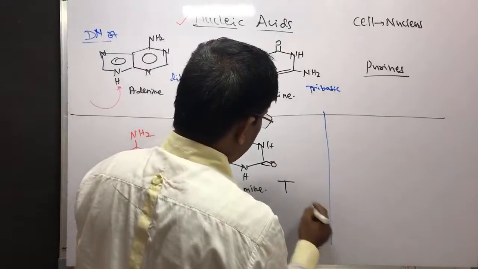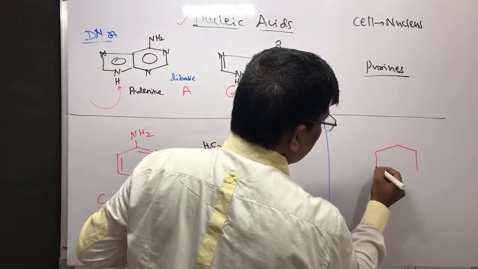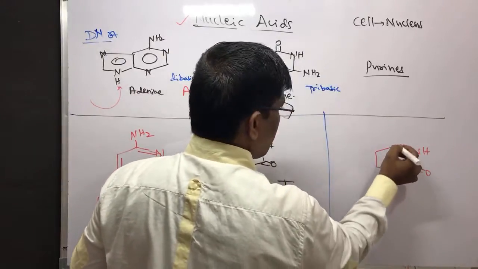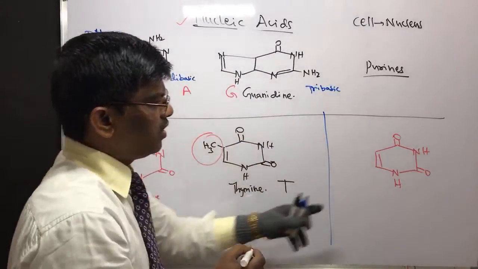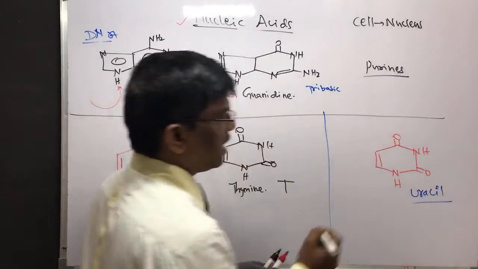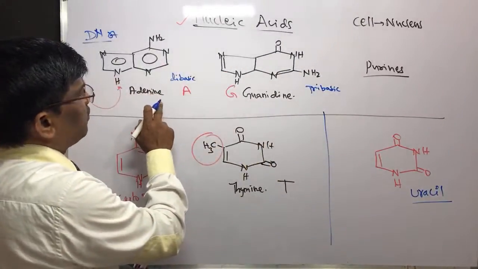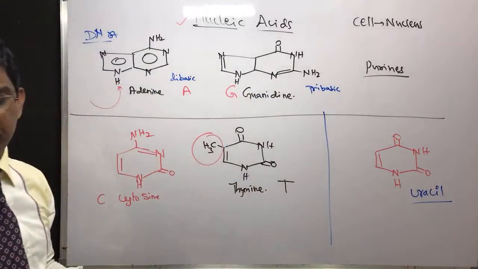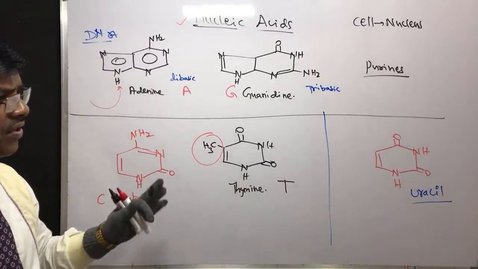But in RNA, instead of thymine, it is going to have uracil. Uracil is very similar to thymine, but it will not have this methyl group. This methyl group is not there in uracil. This uracil will be present in RNA. So RNA is going to have adenine, guanine, cytosine and uracil. This is the difference.